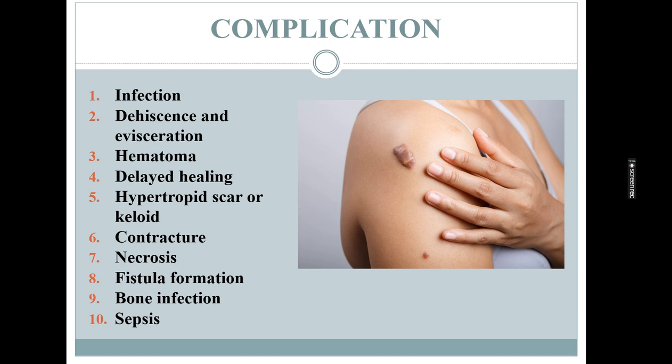Then fistula formation. An abnormal connection between the wound and another organ or the body surface. Commonly it occurs after infection or poor surgical healing. Then bone infection can occur. If the wound or ulcer is deep, the infection can spread to the bone, and that will require antibiotics or surgery to treat. After that the healing can occur. Then last one is sepsis. It is a life-threatening condition when a severe wound infection spreads to the bloodstream, and sometimes it leads to organ failure if left untreated. So these are the complications of wound healing.